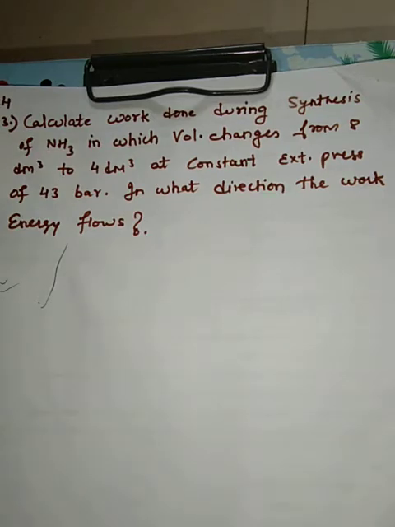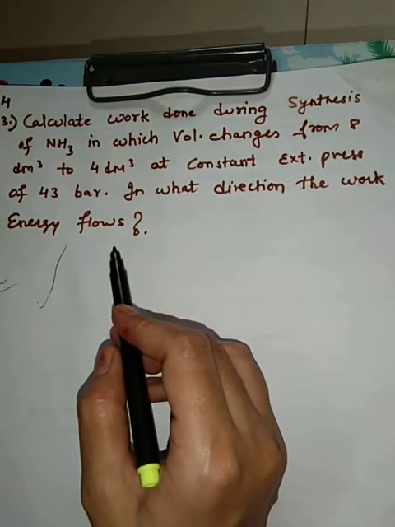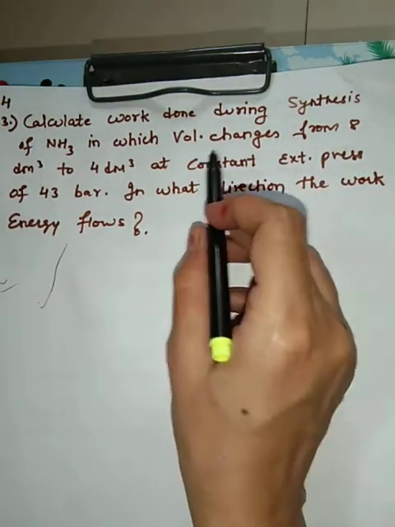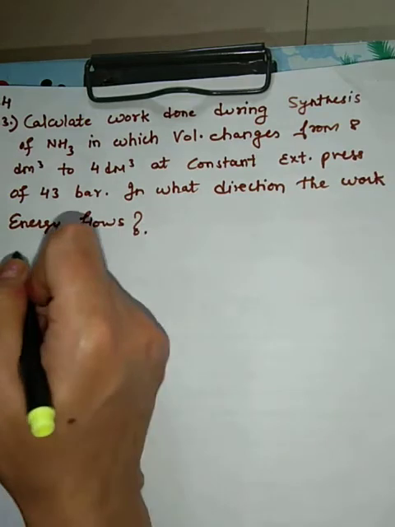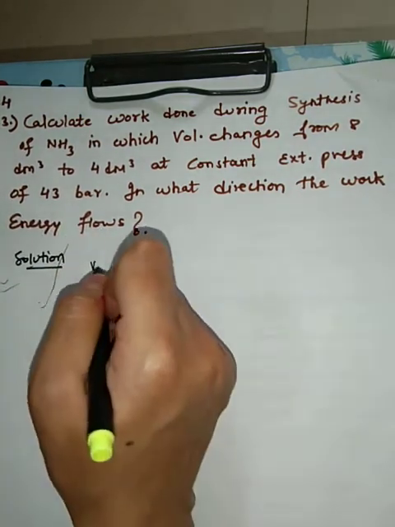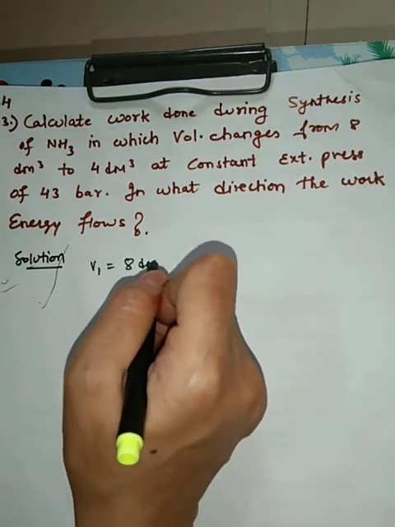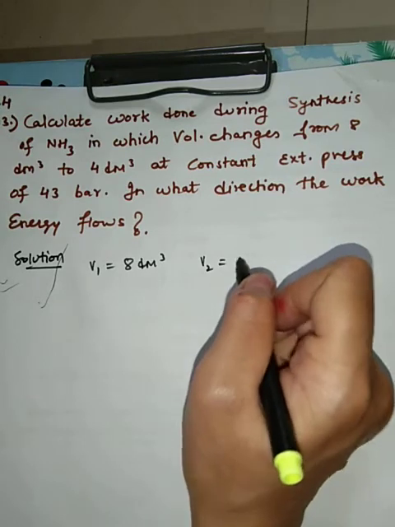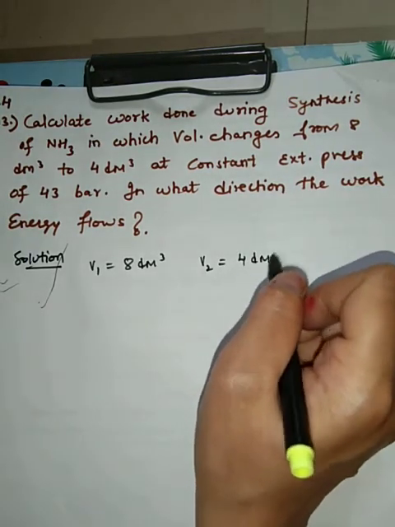When two volumes are given, it means we have to calculate delta V. Volume changes from 8 dm cube, meaning V1 was 8 dm cube, and it changes to 4 dm cube, means the final volume V2 is 4 dm cube.